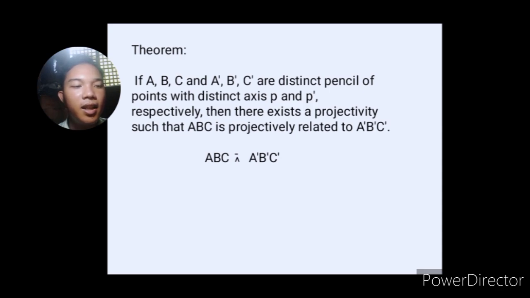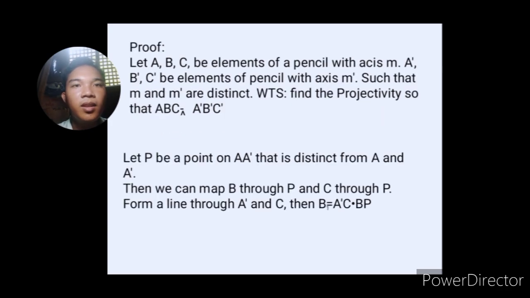Now let's have this theorem. If A, B, C and A prime, B prime, C prime are pencils of points with distinct axes M and M prime respectively, then there exists a projectivity such that ABC is projectively related to A prime, B prime, C prime. Now, let's prove this theorem.